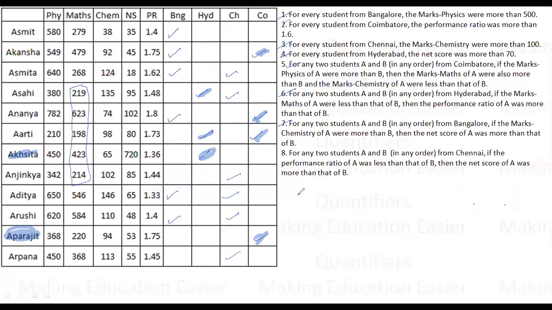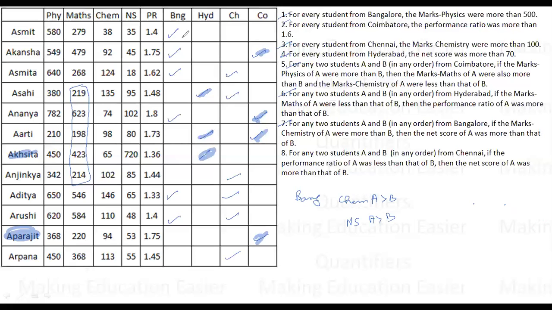Let's talk about the criteria of Bangalore now. For Bangalore, for any two students A and B from Bangalore, if the marks of chemistry of A were more than B, then the net score was more than B. So the net score should also be greater for A than B for Bangalore.